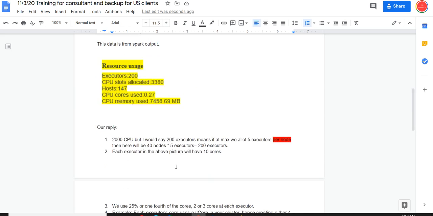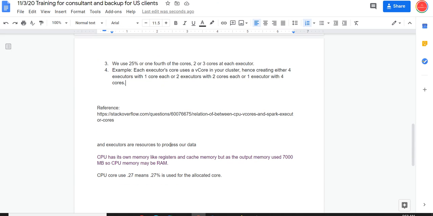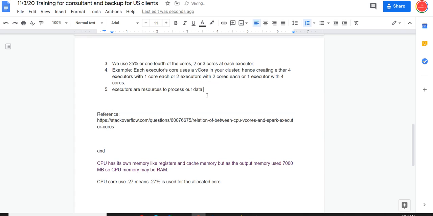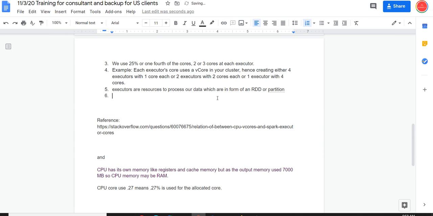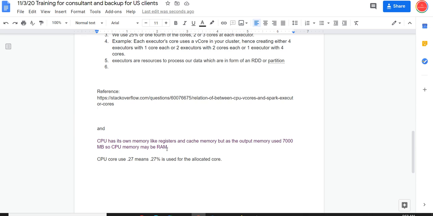Okay, what is CPU memory? Executors are resources to process our data, data which are in the form of an RDD or partition. Okay, CPU at this point, so okay. So this is right.